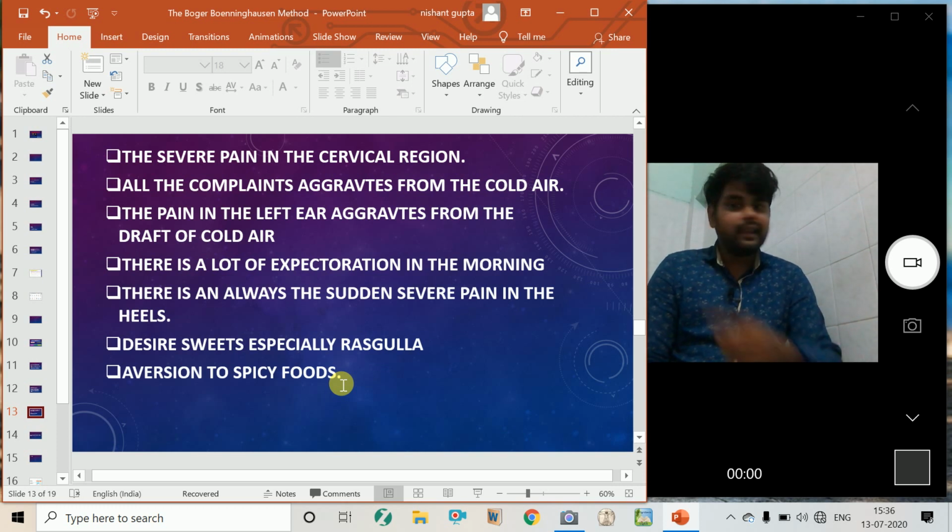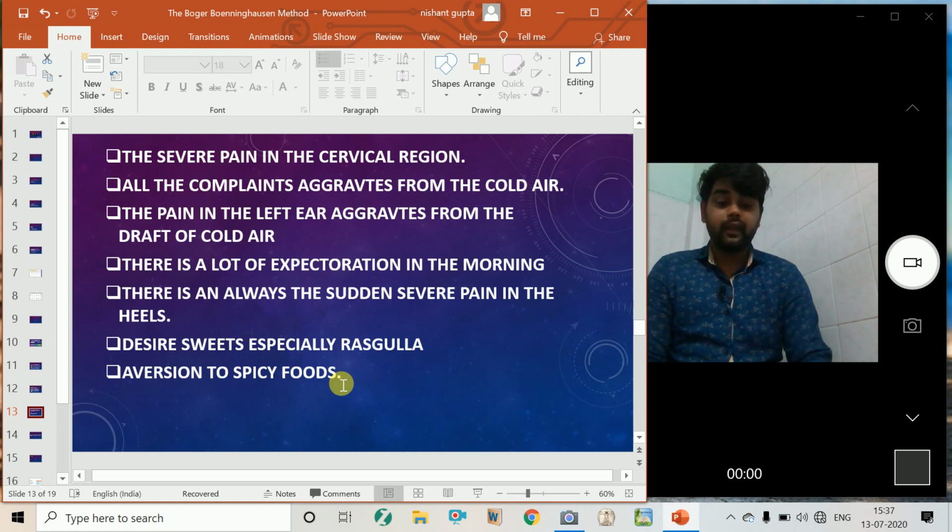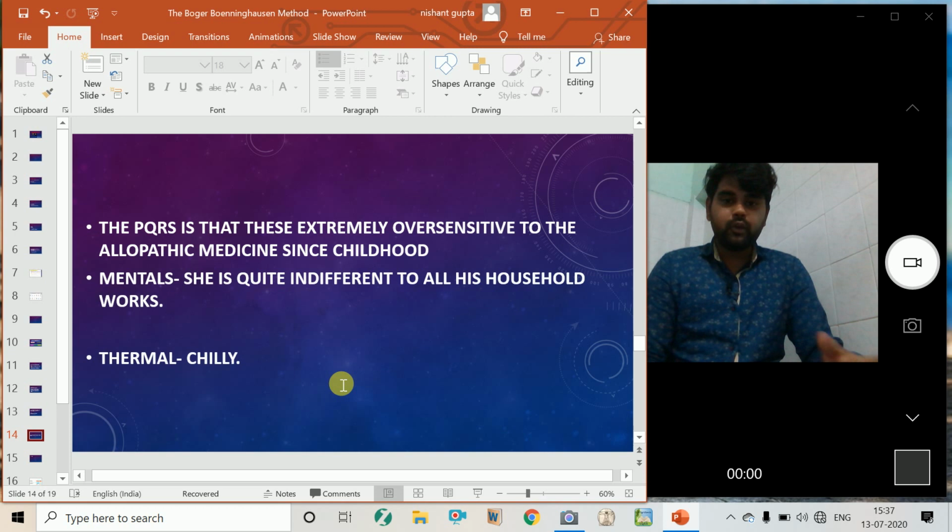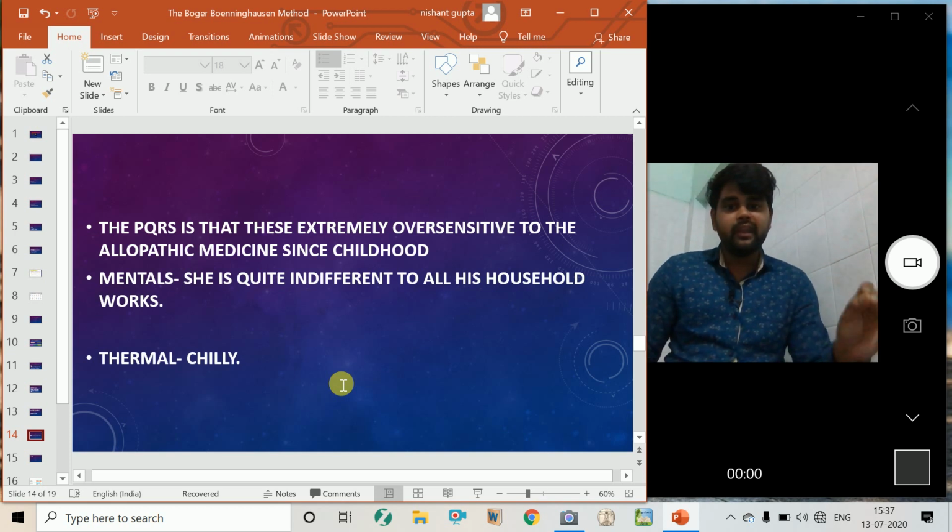The pain in the left ear aggravates from a draft of air. There is a lot of expectoration in the morning. There is always a sudden severe pain in the heels as well. She desires sweets, especially rasgulla, and aversion to spicy foods is another thing. And the PQRS is that she has been extremely oversensitive to allopathic medicine since childhood. And the mental state: she is quite indifferent. I didn't get this during case taking. I asked her husband and he said she is so indifferent to all her household work. And thermal, she is chilly.